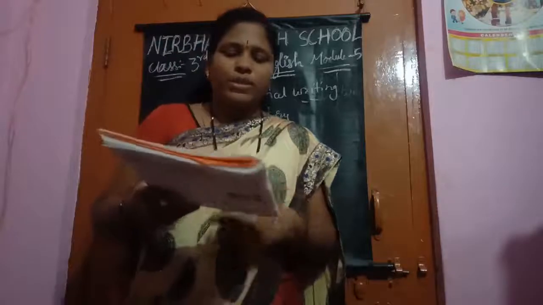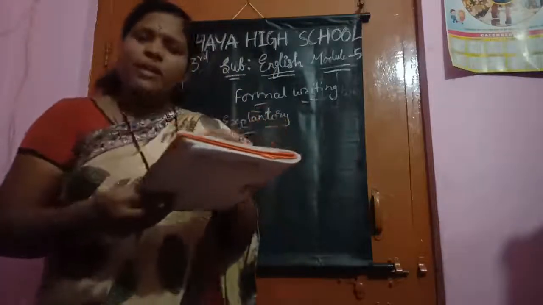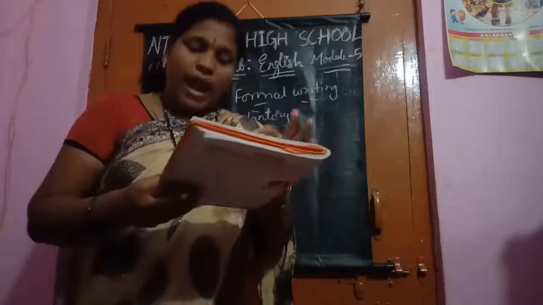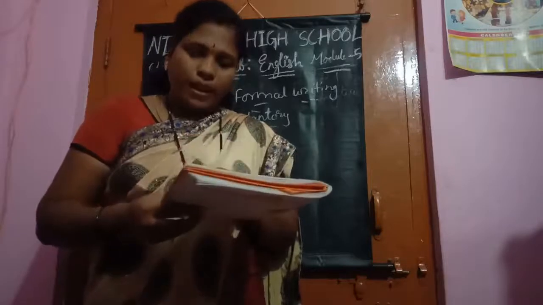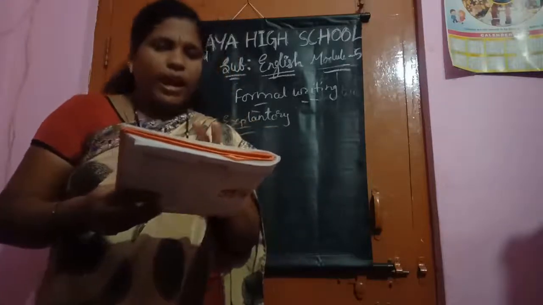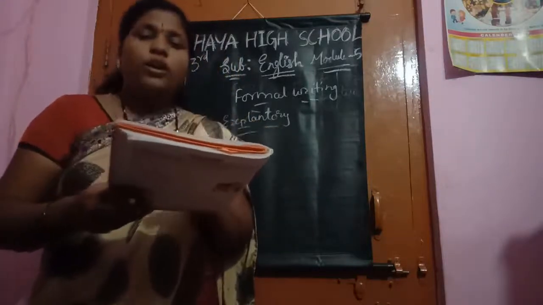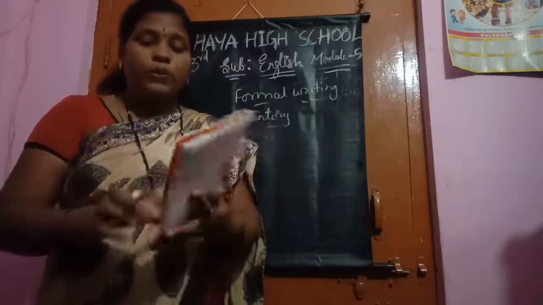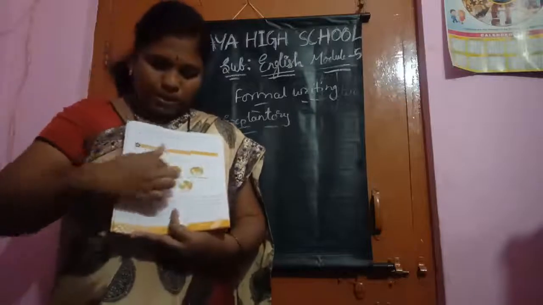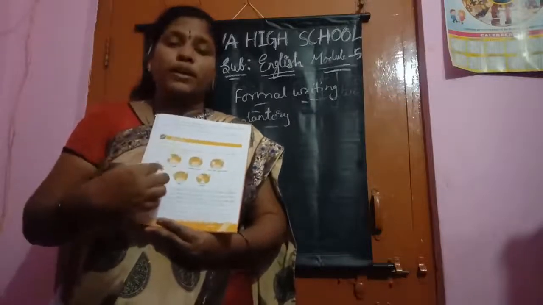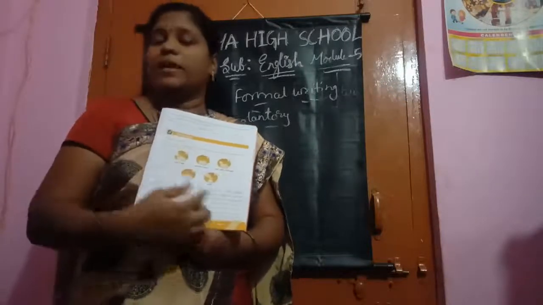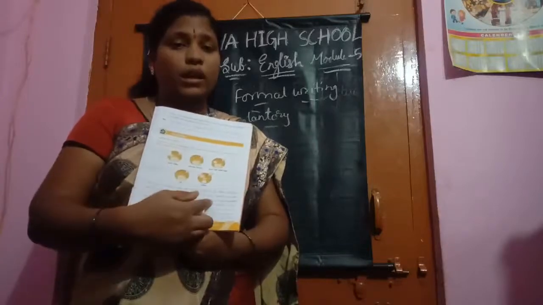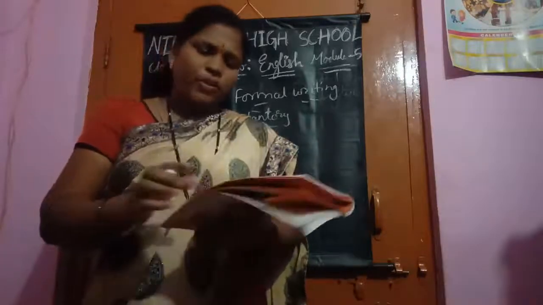See here. They have given some hints here. Pour water, add tea leaves, pour milk and sugar, stir and strain. Now here, you should write a paragraph by explaining, by using these hints, children. By using these hints, you should write a paragraph explaining how you can prepare tea. Now I will tell.